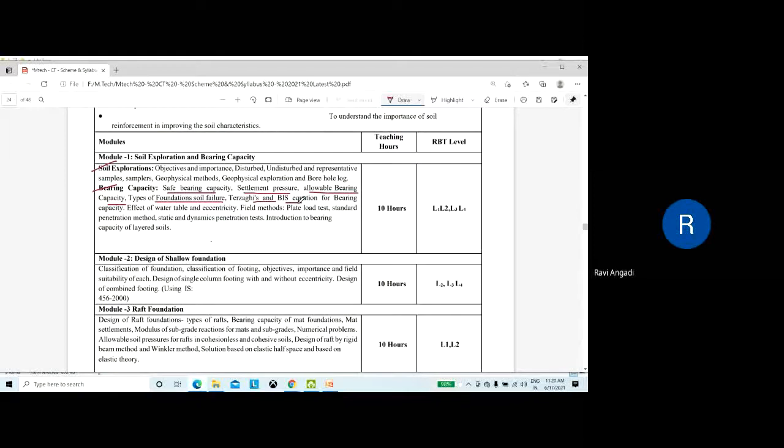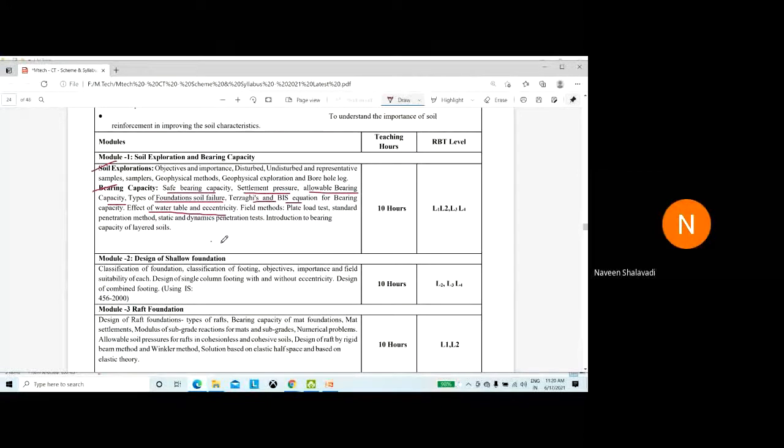IS code method also you have to solve a problem there, which are given. I have posted in your group. Please go through the problems using IS code method. They are simple. Only thing you have to take the shape factors into account, depth factor, inclination factor, and one more, what is that? That is depth factor only. Okay, that you have to take into account and solve the problems. And effect of water table also we have discussed, right?